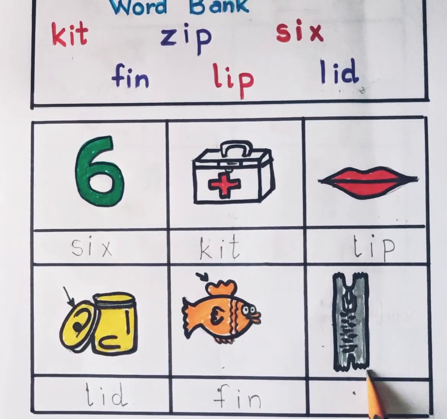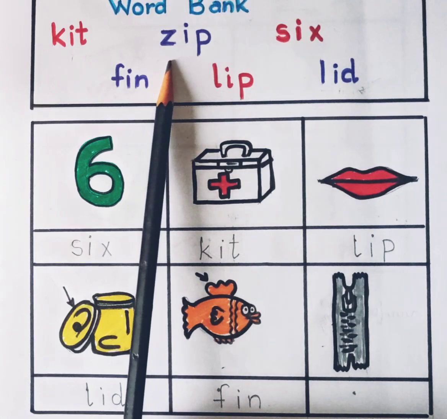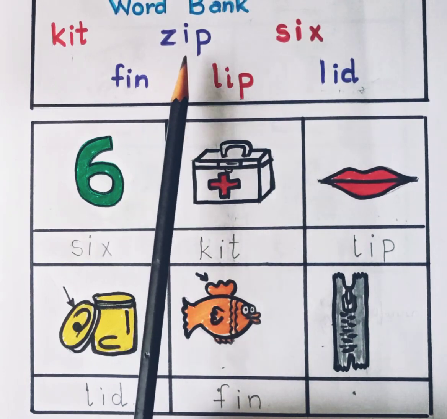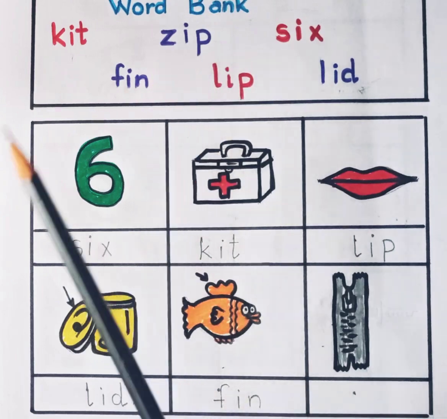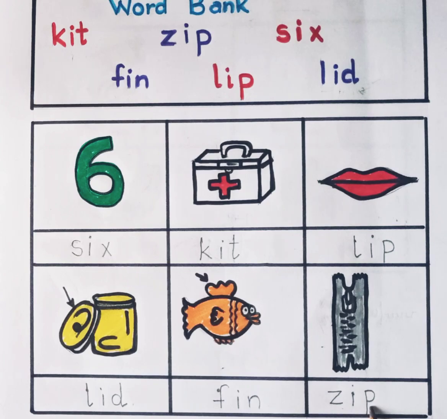This is the picture of zip. Z, zip. Z is the sound of letter Z. Now let's see the word which starts with letter Z. Is this? No. Is this? Yes. So let's read Z, I, P, zip. Here we will write the spelling of zip. Z, I, P. Zip. And this way we will complete this worksheet.